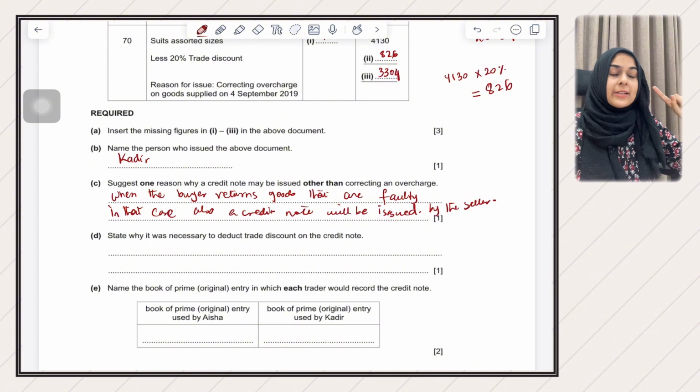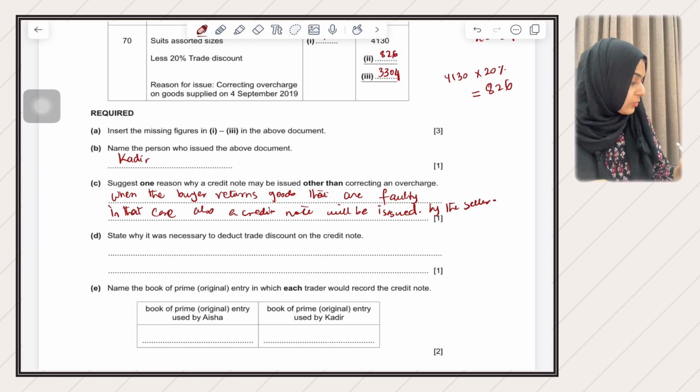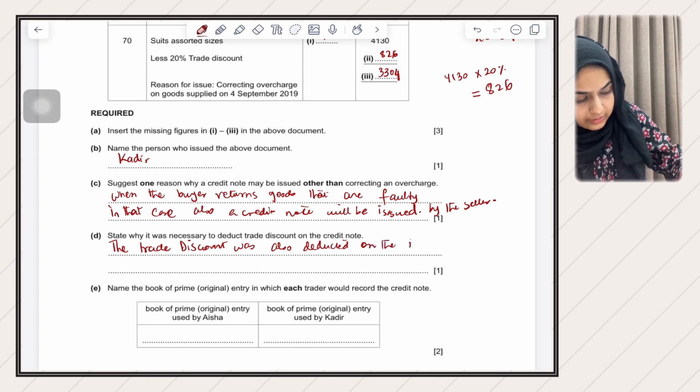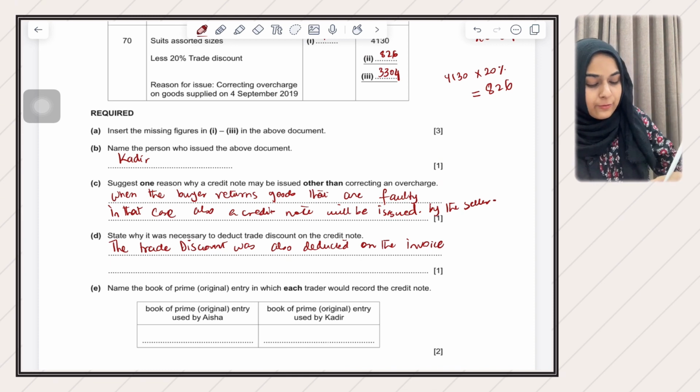So if the trade discount is there on the original invoice, trade discount should also be on the credit note. So you guys will write here, the trade discount was also deducted on the invoice and therefore it should also be deducted on the credit note.